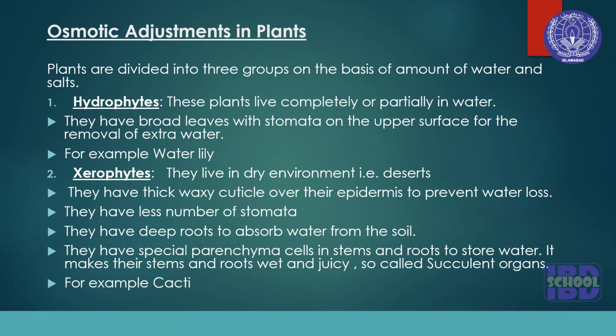They have special parenchyma cells in stems and roots to store water. And this special parenchyma makes their stems and roots wet and juicy. So these organs are called succulent organs. Examples: cacti, cactus or cacti.